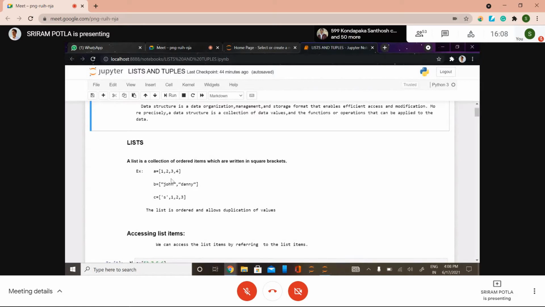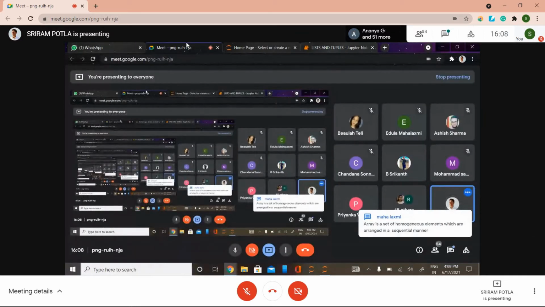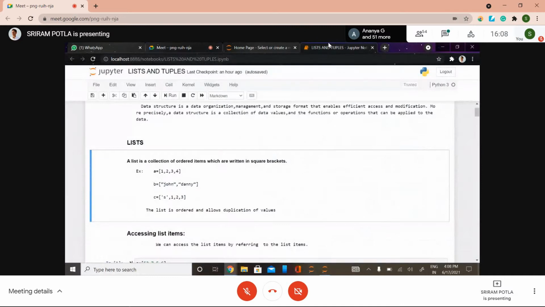You can have only integer values, or only string values, or a combination of both strings and integers. This is why we use a list. Not only list, we also use dictionary, tuple, and so on. Yes, you are right.